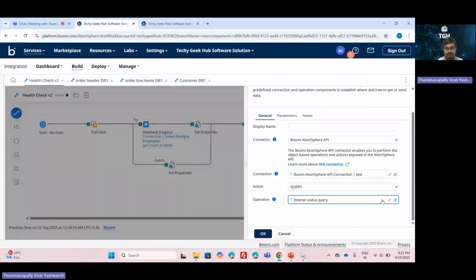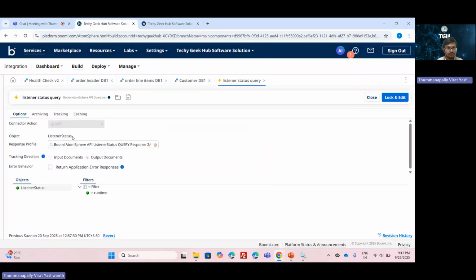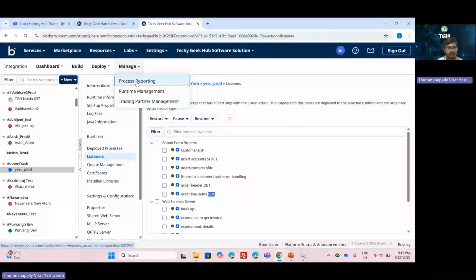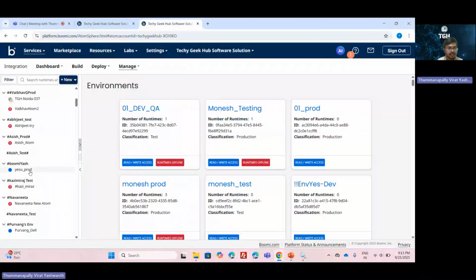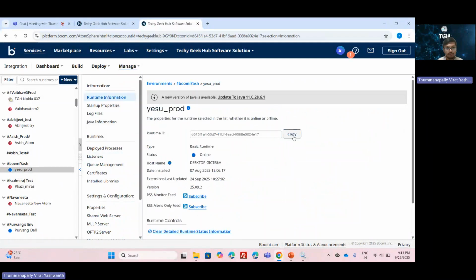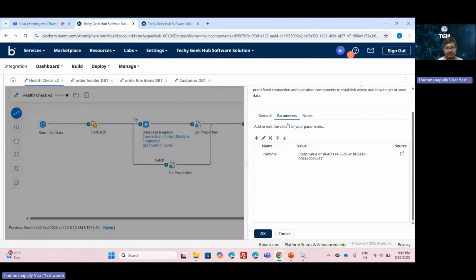And action is query. Now, to fetch all the listeners deployed in an environment, we are making use of the listener status object, and we need to pass the runtime ID. We can get the runtime ID by going to Manage, Runtime Management. We need to select our runtime. After selecting the runtime, we need to select the runtime information, and we can copy the runtime ID from here. So here we are passing the runtime ID as a parameter. So this fetches all the listeners which are deployed in this runtime.